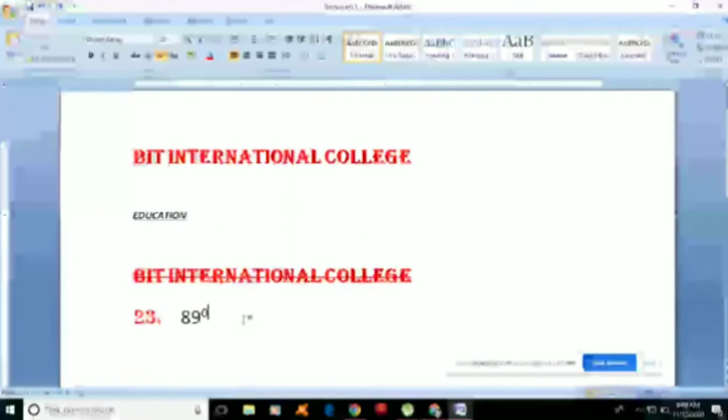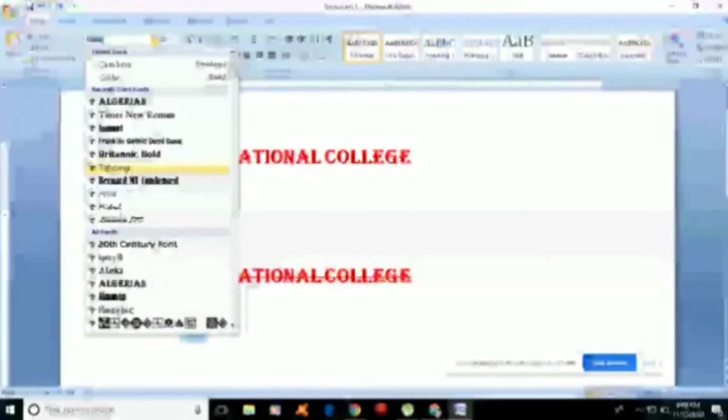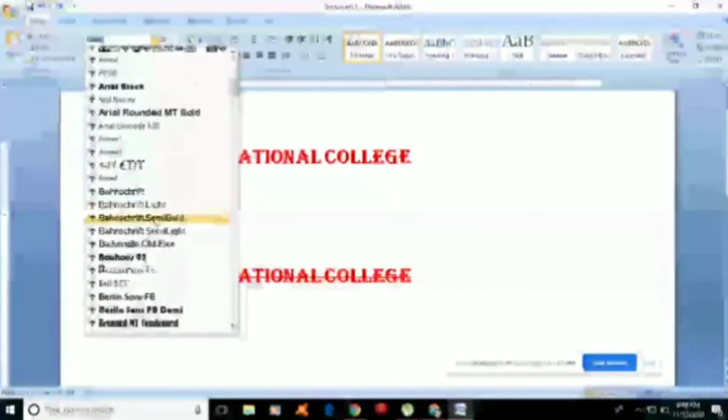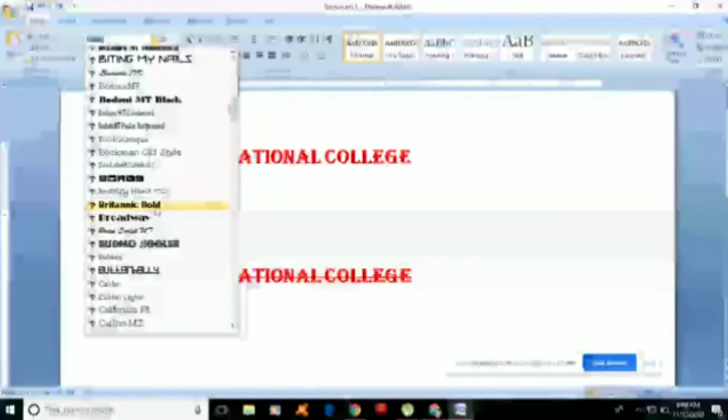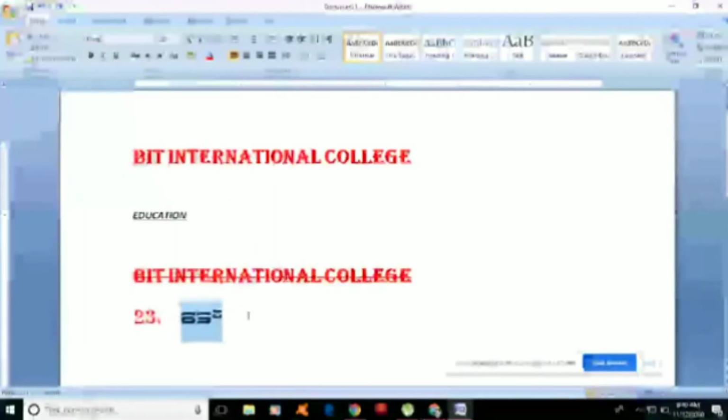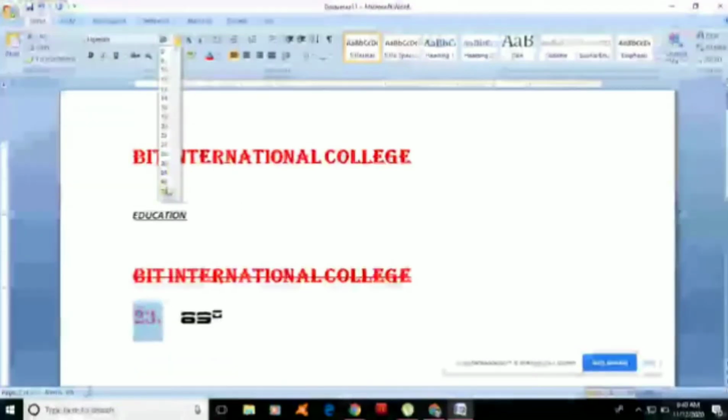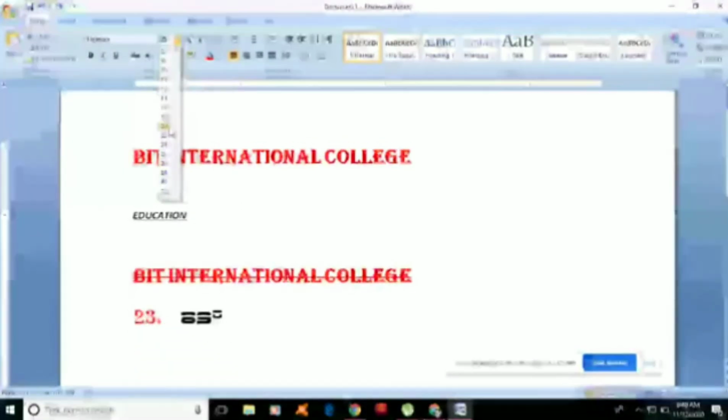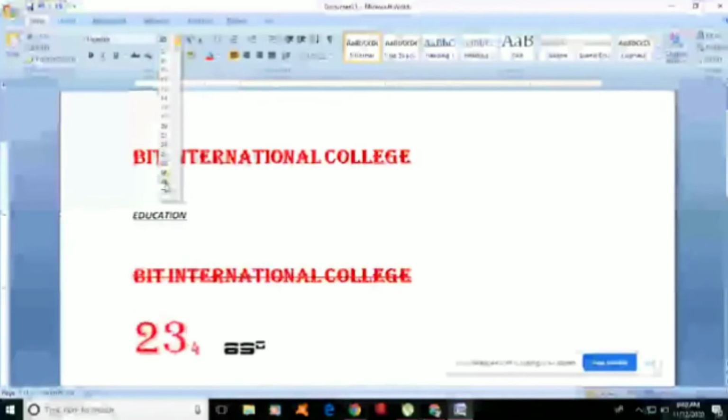Okay. Next is the font style. The font style box contains many styles of font. You simply find the style you want to apply. For example, this one. So it changed. The font face is already changed. The size also, of course, you can change the size of our text. The higher the number you select, the more the font will increase. Okay.